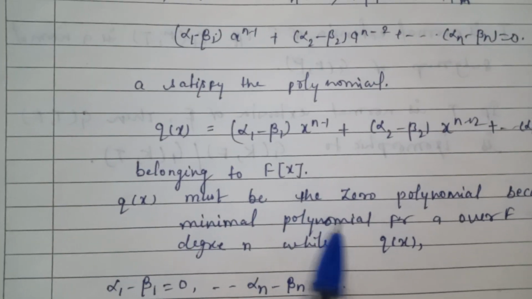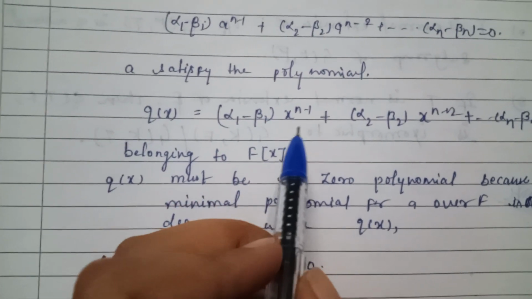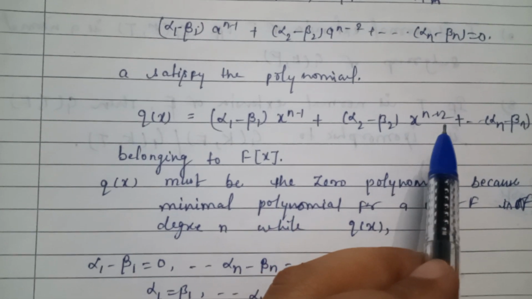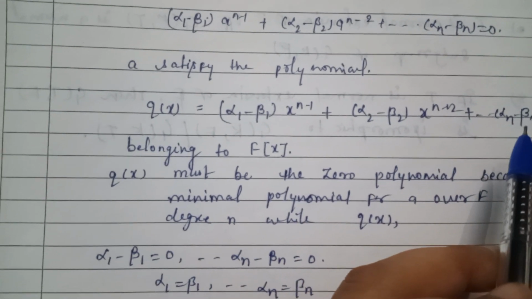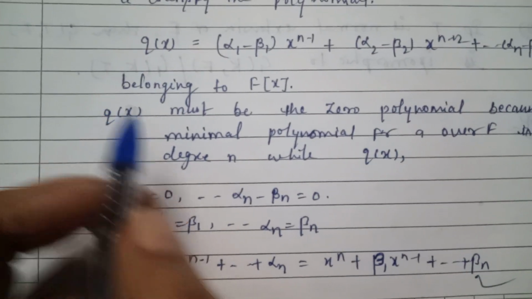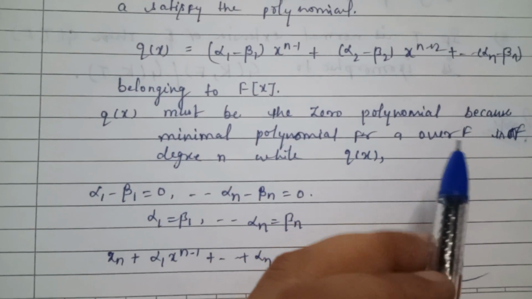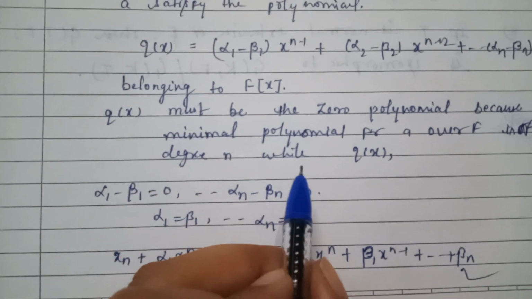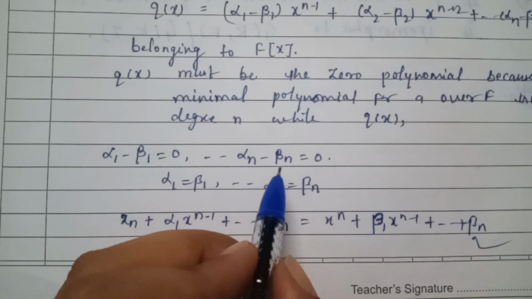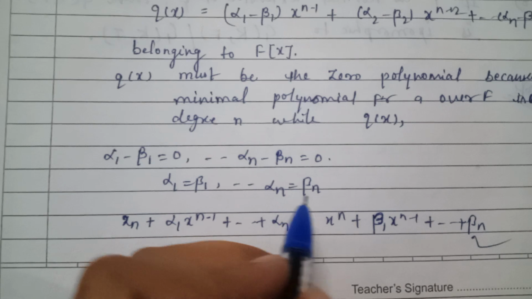So a satisfies the polynomial q(x) equal to (alpha 1 minus beta 1) x to the power n minus 1 plus (alpha 2 minus beta 2) x to the power n minus 2 plus so on (alpha n minus beta n), belonging to F[x]. q(x) must be the zero polynomial because the minimal polynomial for a over F is of degree n, while q(x) has degree less than n. So alpha 1 minus beta 1 is equal to 0, and so on alpha n minus beta n is equal to 0. Thus alpha 1 is equal to beta 1, and so on alpha n is equal to beta n.